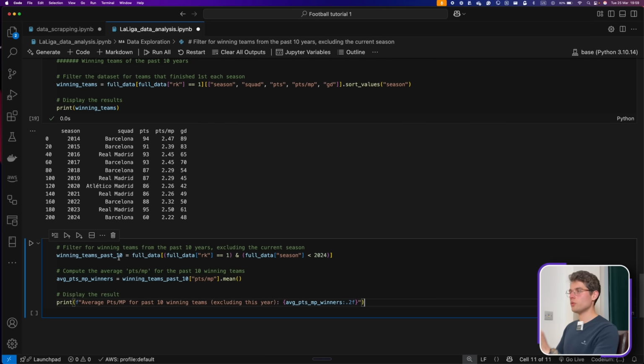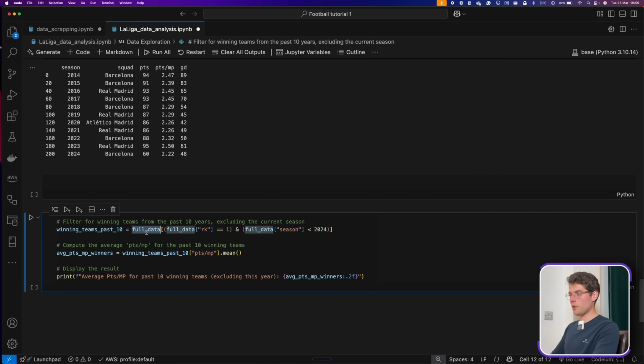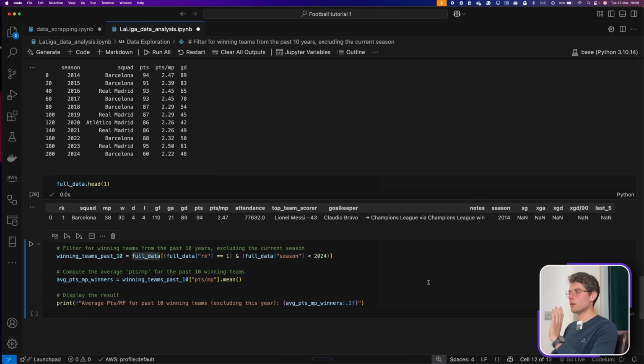So what we can do, again, is look at the ranking: teams that are ranked 1 means that they won the championship. And we want to see all the seasons apart from this one, because this one biases the results a little bit. What we want to do is check the points per match played and take the mean value of it. And to make this a little more interactive and clearer, I'll bring in the data so we can see the columns.